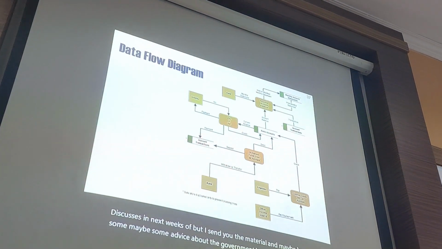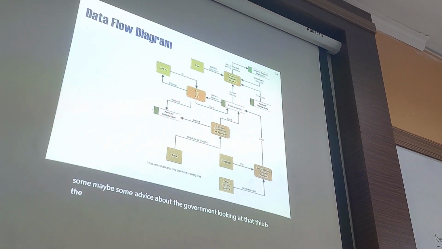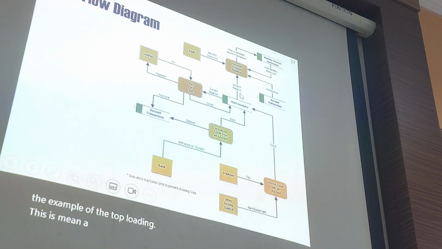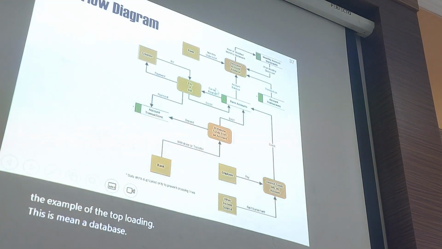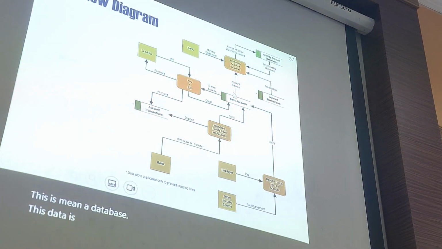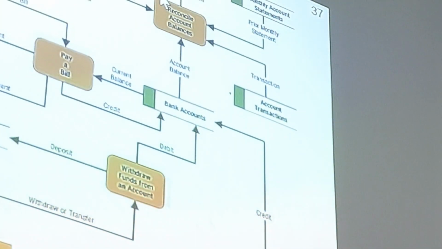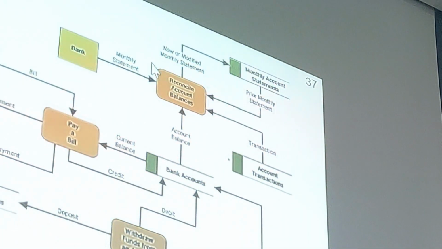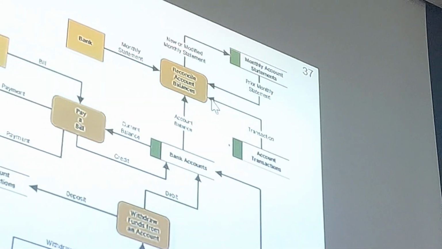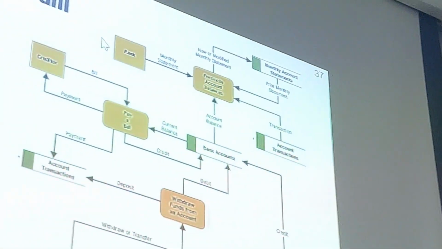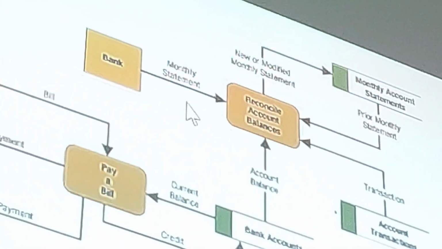This is an example of a data flow diagram. This means a database. This data is from the ERD, the entity relationship diagram. This is about the process. We have some symbols like this for the process. This is for the actor or stakeholder.